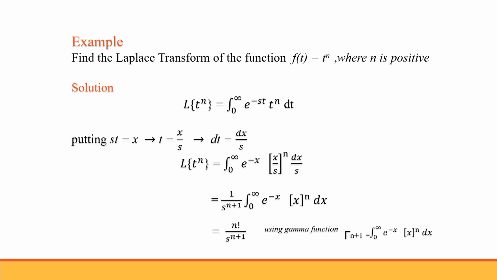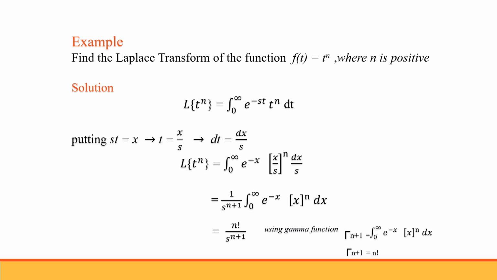Now, by applying the gamma function, the integral 0 to infinity of e to the power minus x into x to the power n dx is equal to gamma of n plus 1, which is equal to factorial n. We get factorial n divided by s raised to the power n plus 1.